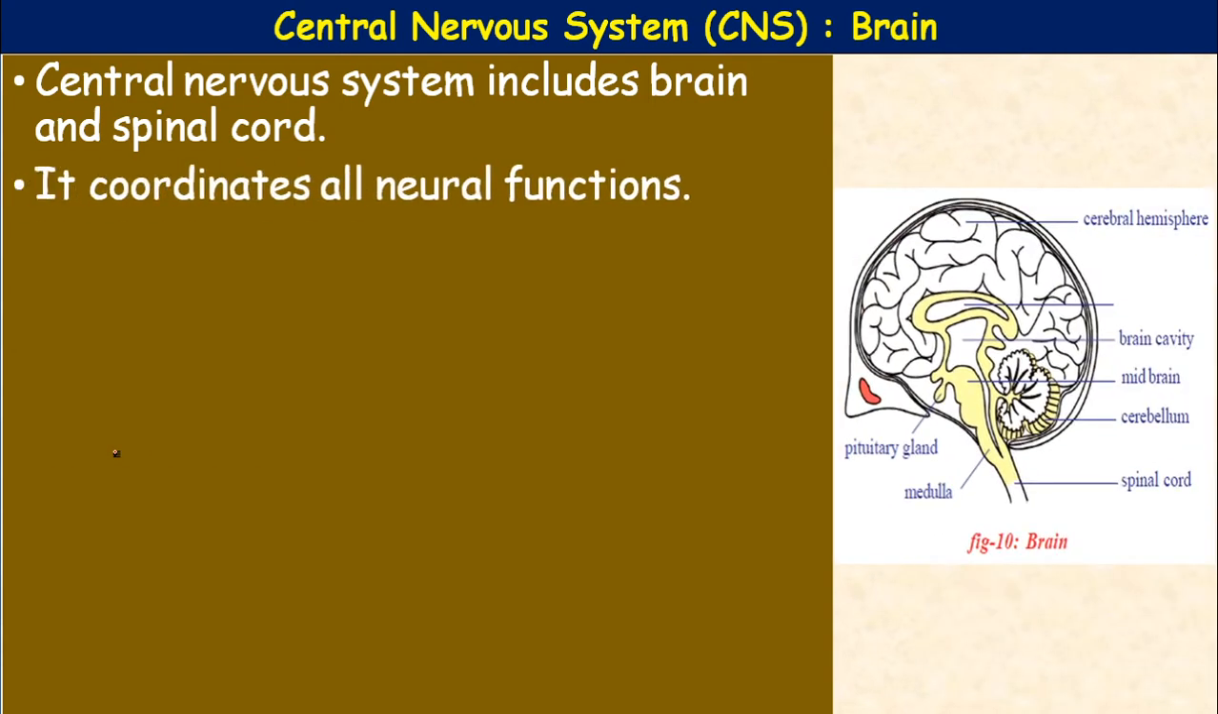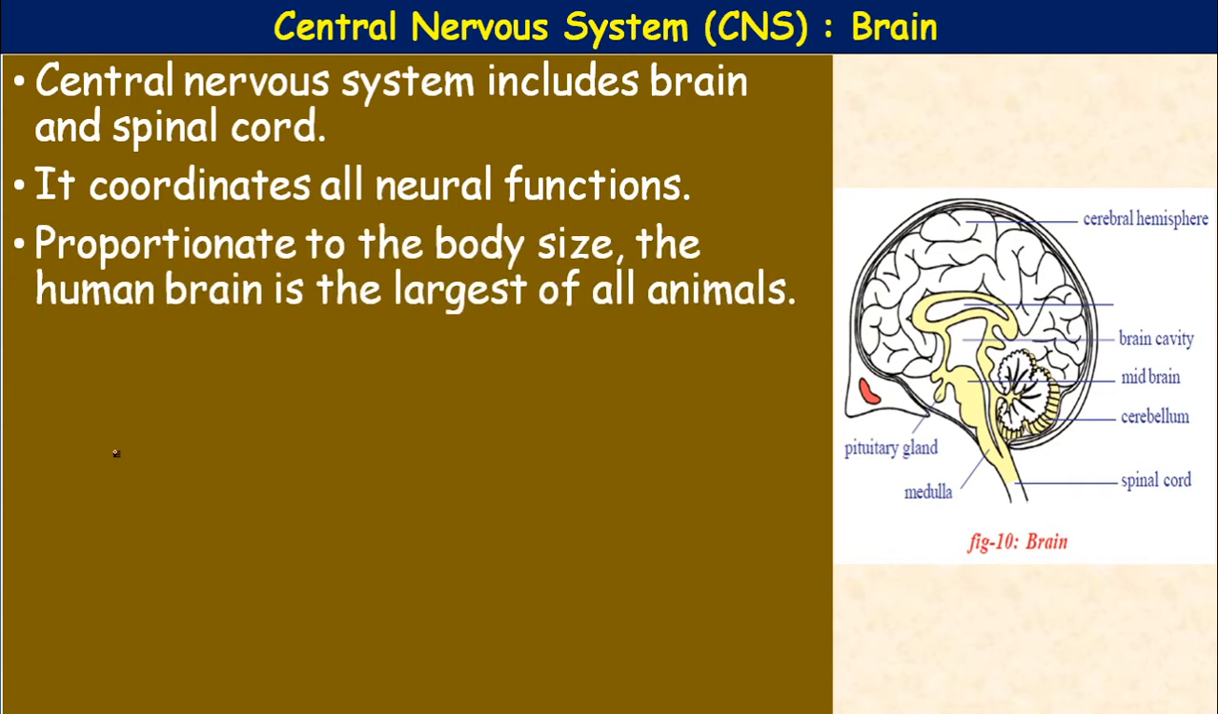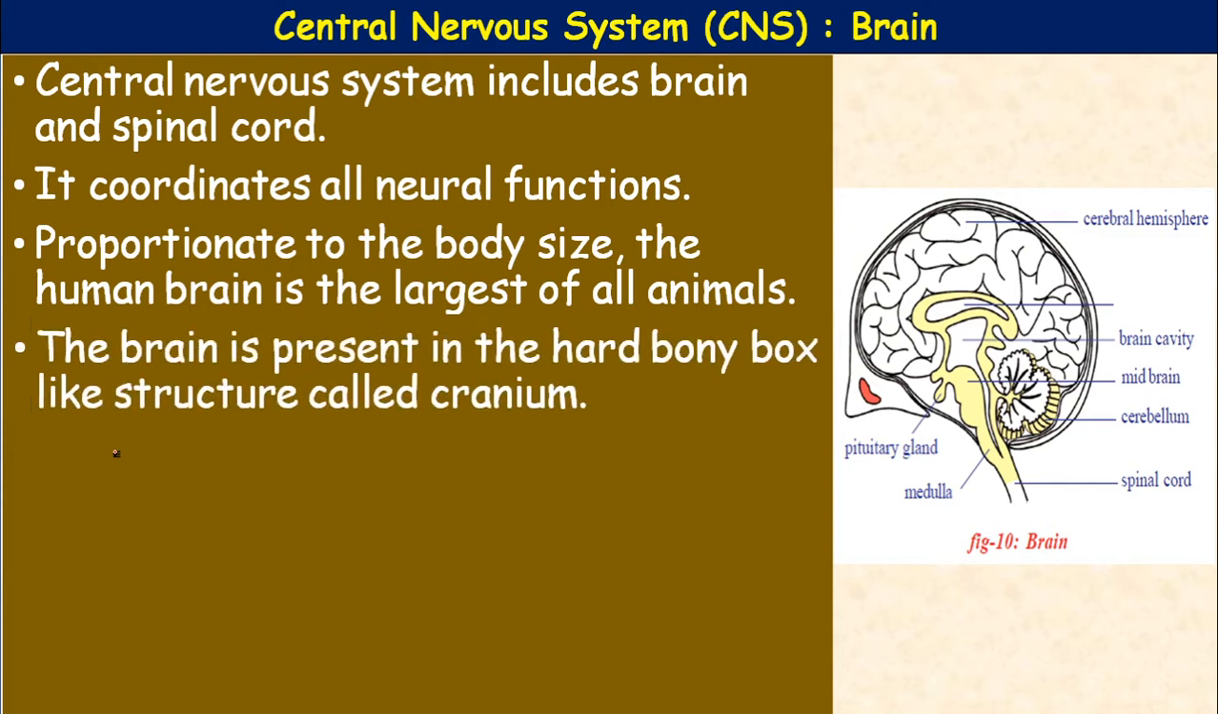Central nervous system coordinates all neuronal functions. If you see the brain size proportionate to the body size, the human brain is the largest among all animals, and it is the most developed. Okay, the brain is present in a hard bony box.